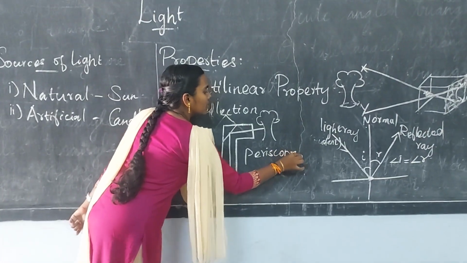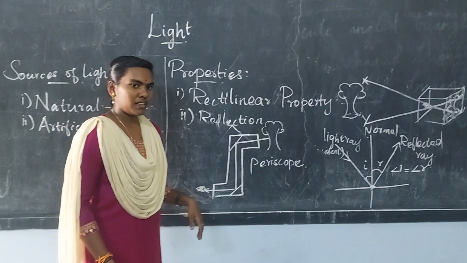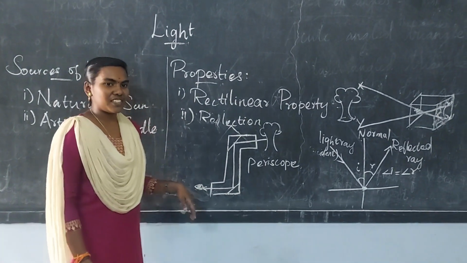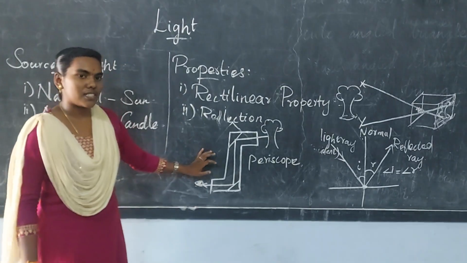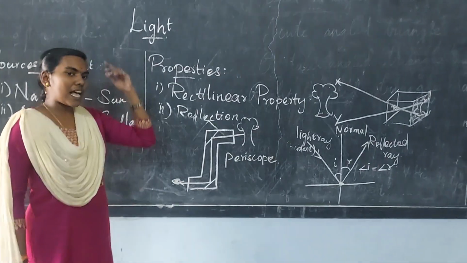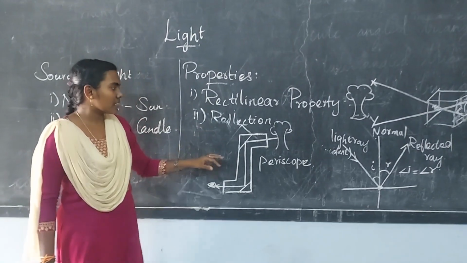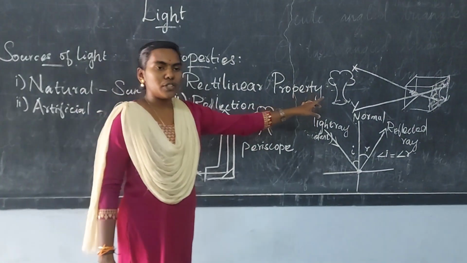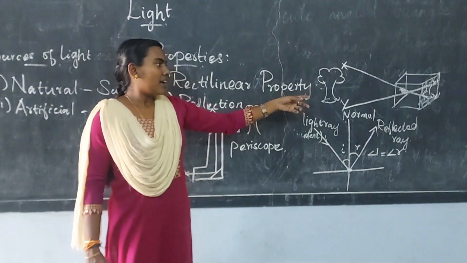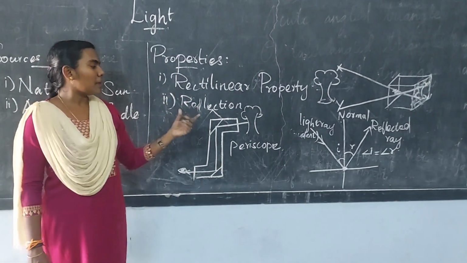Have you got it? Yes, ma'am. And I came to know that this system is used in marine technology. Yes, in submarines they use this periscope system to see what is happening above the sea while they are inside the sea. Okay. What rectilinear property is used in which instrument? The pinhole camera. And the periscope uses the principle of reflection.